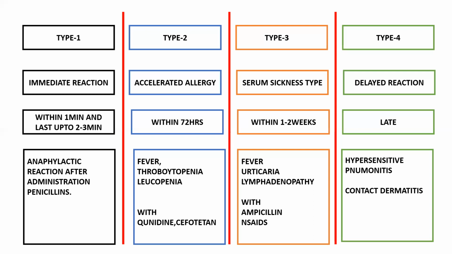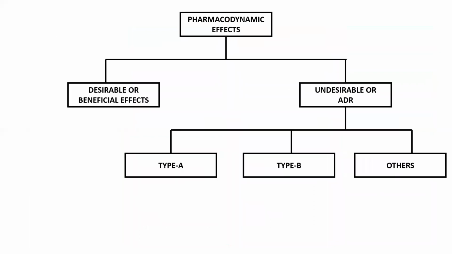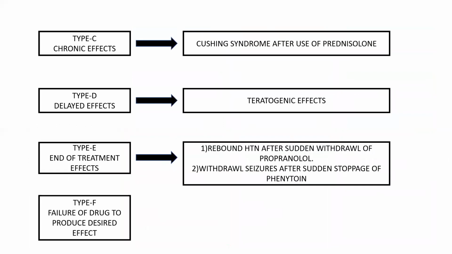So here we finish type 2. I mean, sorry, type B. So we finished type A and type B. Let's see the others. The others I told: C, D, E, F. Type C is nothing but chronic effect. Type D, delayed effects. Type E, end of treatment effect. Type F is nothing but failure of drug to produce the desired effect.